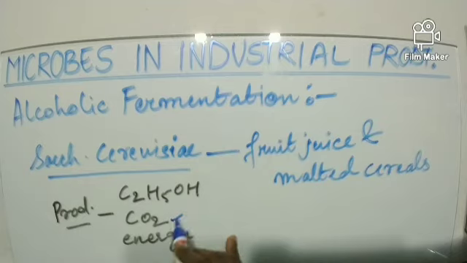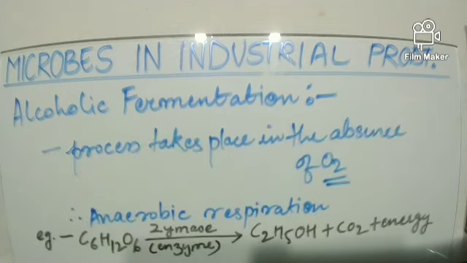Now over here, this carbon dioxide which is released, you might remember that yeast is used as a raising agent. Why? Because of this carbon dioxide, we can see the pores or holes in the batter or in the baking process. The entire process takes place in the absence of oxygen and therefore it is termed as anaerobic respiration.